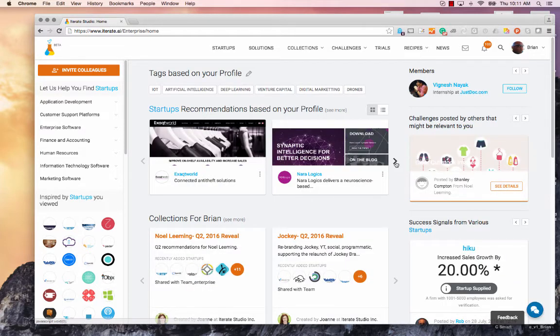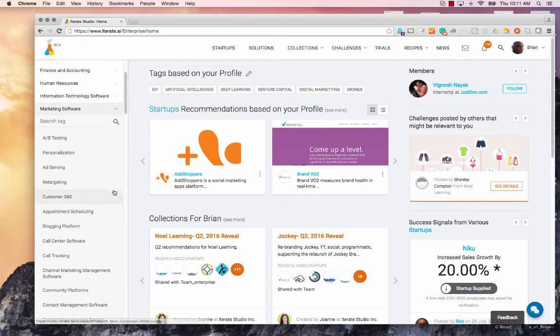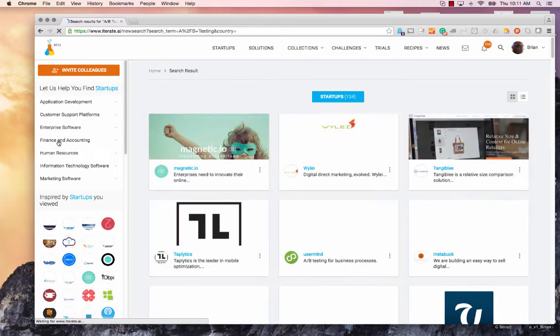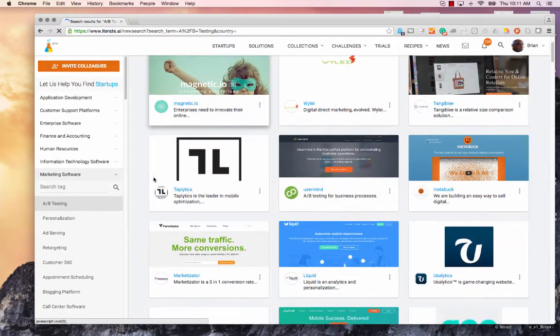One of them is the discovery feature here, where you can click on the startups, you can click on the see more, you'll see a browse list of all the startups that we have in the platform, and you can start browsing and you may find something that's interesting for you. And another alternate way to browse is also by categories. For example, you're looking for a marketing software. You could click on A/B testing, and A/B testing is one of the subcategories you're looking at, and then the platform would automatically list you platforms that have A/B testing and other capabilities in here.